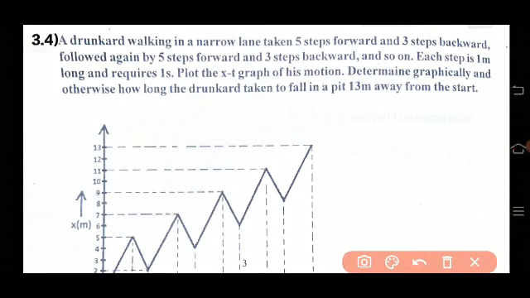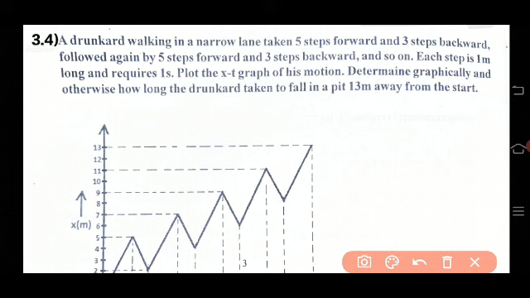Dear children, now let us solve question number 3.4 in your chapter Motion in a Straight Line. See this question 3.4 in your textbook. A drunkard walking in a narrow lane takes 5 steps forward and 3 steps backward, followed again by 5 steps forward and 3 steps backward, and so on.